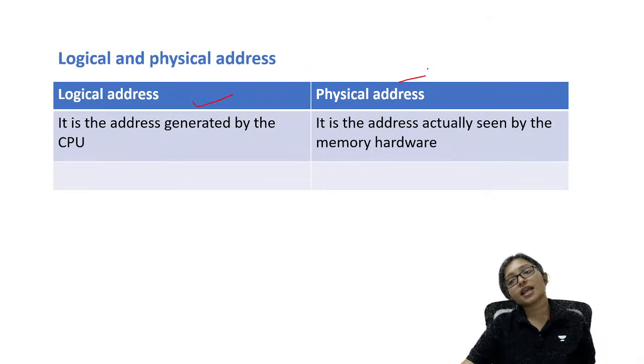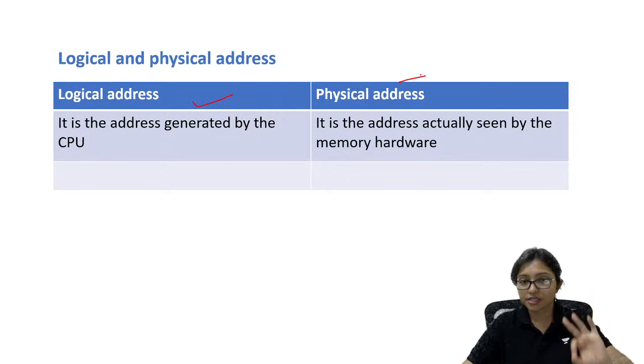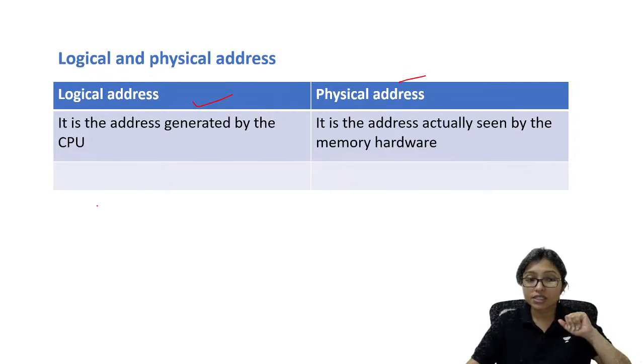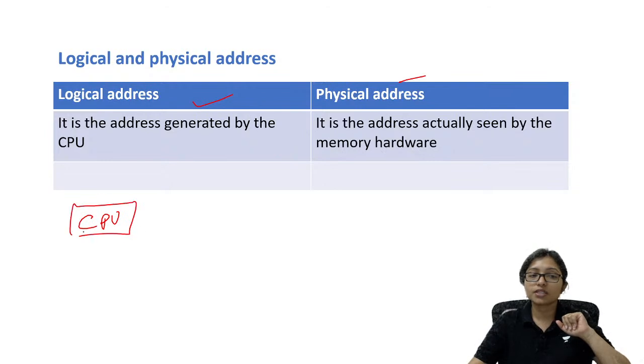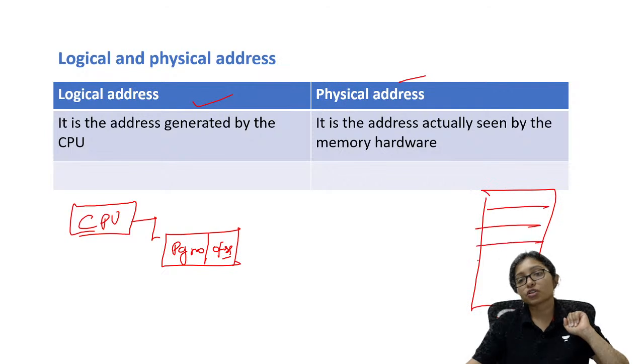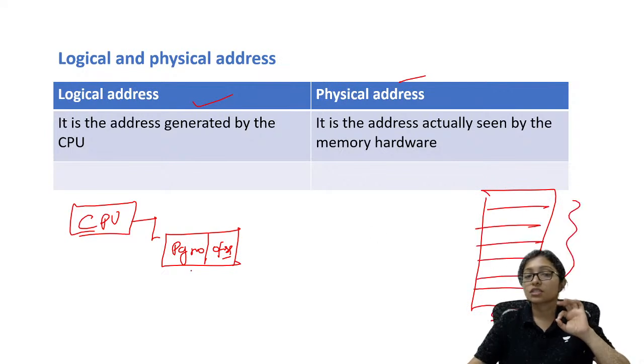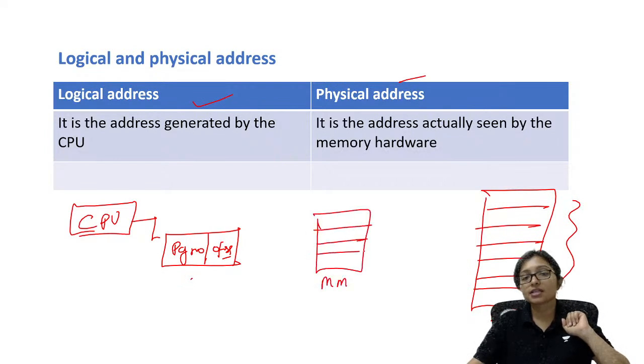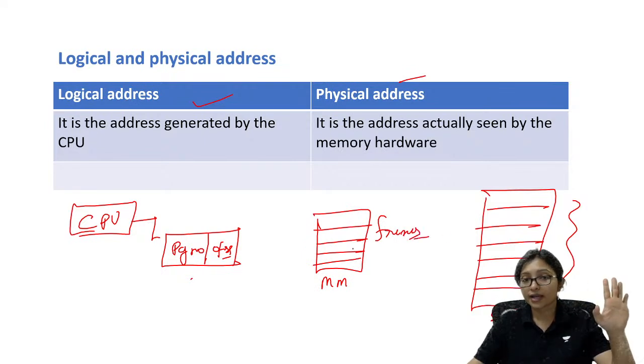Logical address and physical address. This is very important, where students mostly get confused. Logical addresses are given by the CPU. When the CPU asks, it asks for the page number and offset. That is actually the secondary memory address, because the process is divided into pages. The CPU knows that. But in physical memory, the main memory, there are frames, and the CPU doesn't know that.